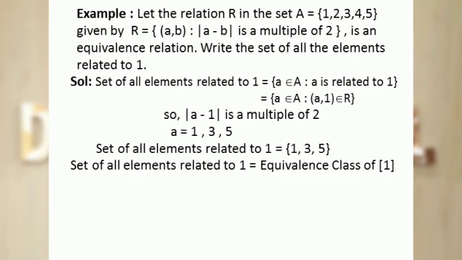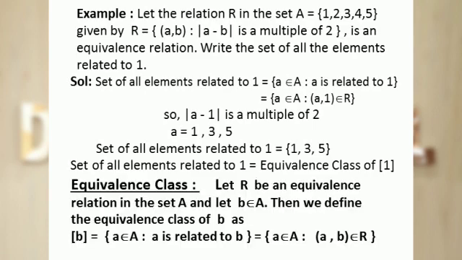Now we need to find those elements of set A for which |a - 1| is a multiple of 2. If we put a = 1, |1 - 1| = 0 is a multiple of 2. If we put a = 3, |3 - 1| = 2 is a multiple of 2. If we put a = 5, |5 - 1| = 4 is also a multiple of 2. The set of all the elements related to 1 is a set containing the elements 1, 3 and 5. It is also known as the equivalence class of 1.